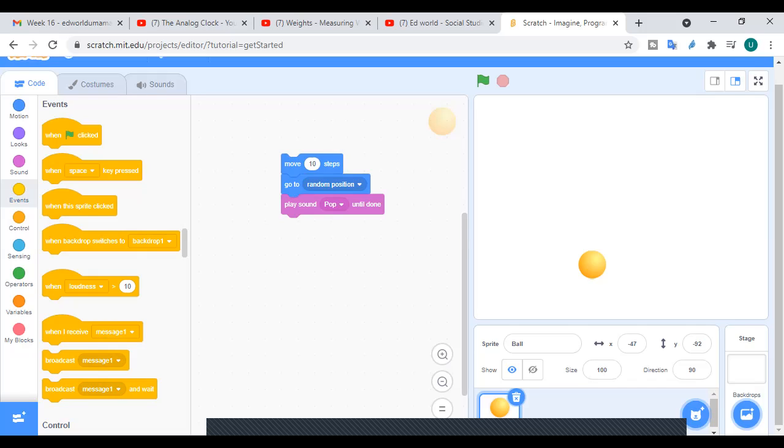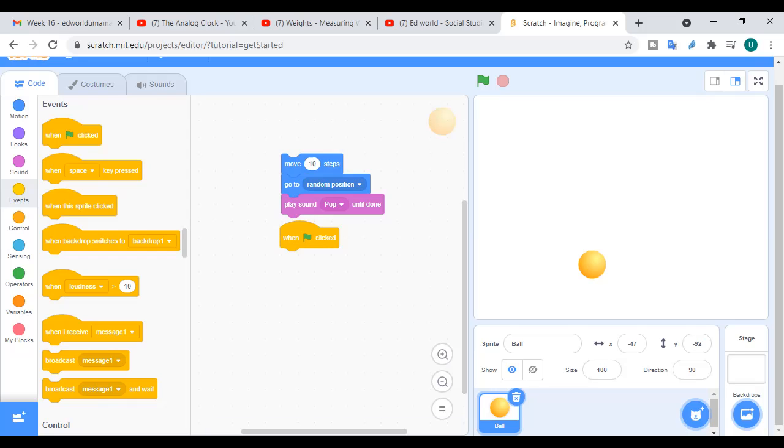So let's click on one of them. Now this is an event, right? When I say when flag clicked, see, when I'm clicking, look at the green flag on the top of the page. Can you see that it is also clicking with that?